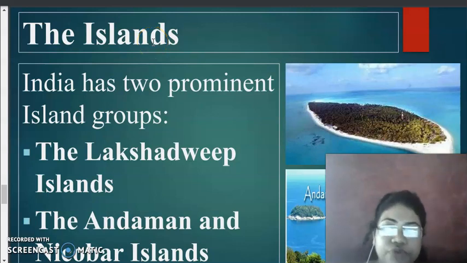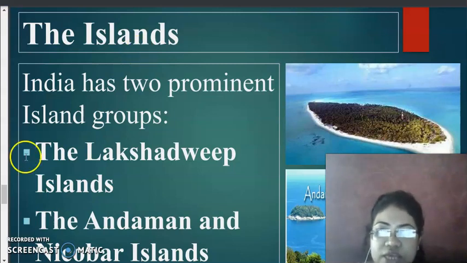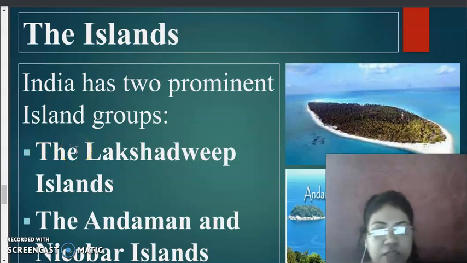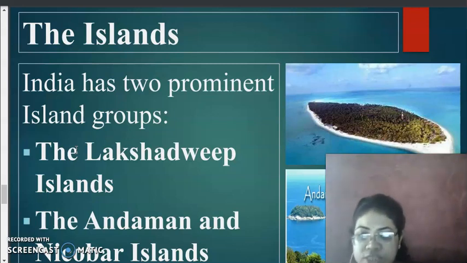Hello students, today we are going to discuss the island groups of India. Already you all know that there are two important island groups present in India, that is the Lakshadweep Islands and the Andaman and Nicobar Islands. These are groups of islands present in our country, and they are a combination of many small islands.